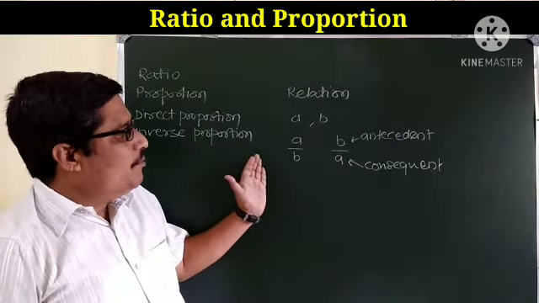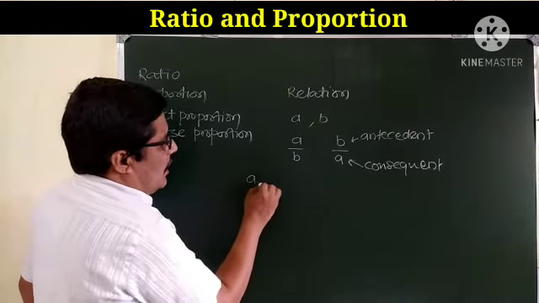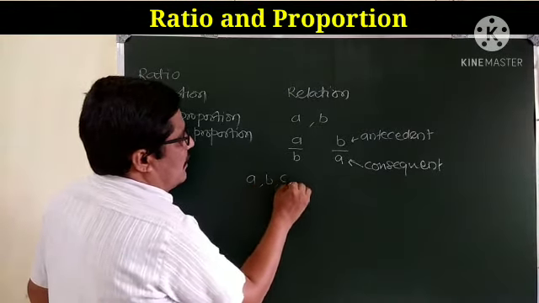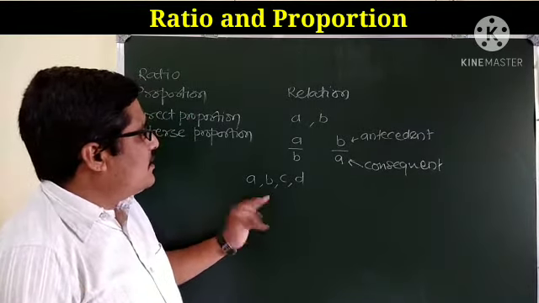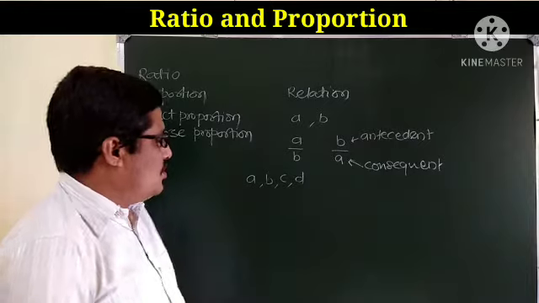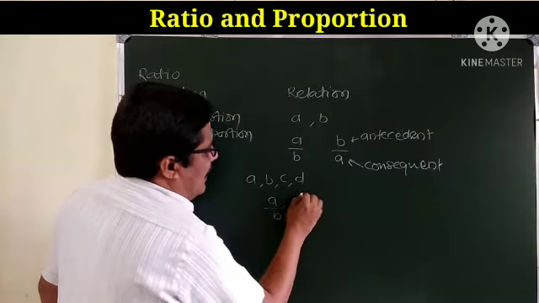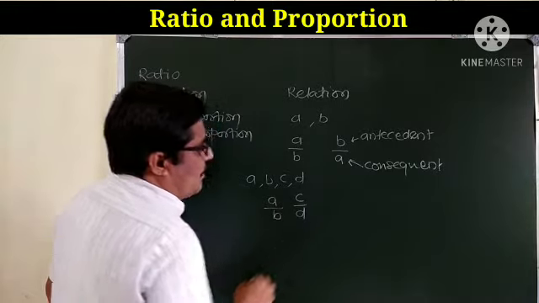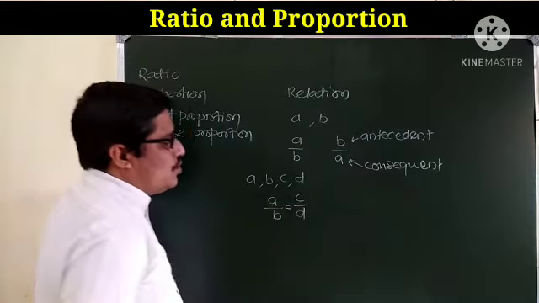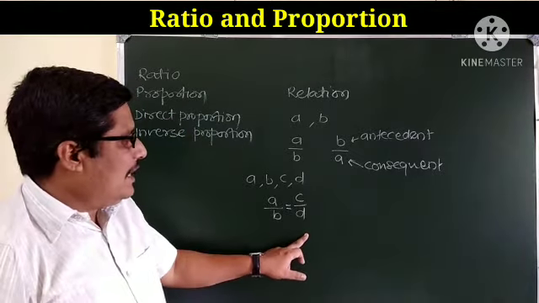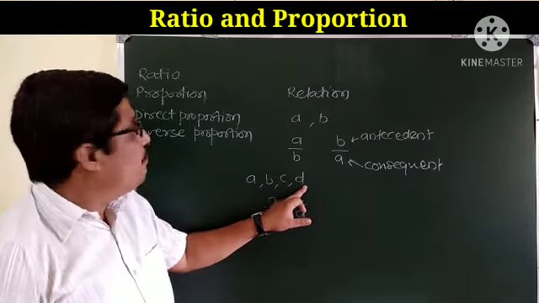Now if more than two numbers are there, suppose A, B, C, D, four numbers are there, in that case we get two ratios. One ratio of A is to B and second ratio of C is to D, and if these two ratios are equal, that means all these four quantities are in proportion.